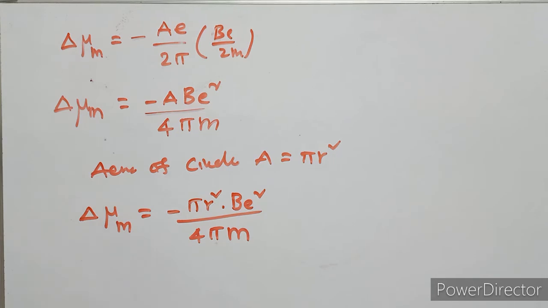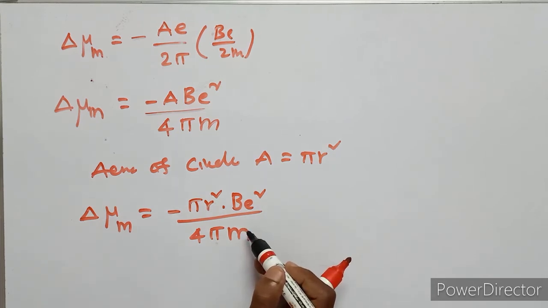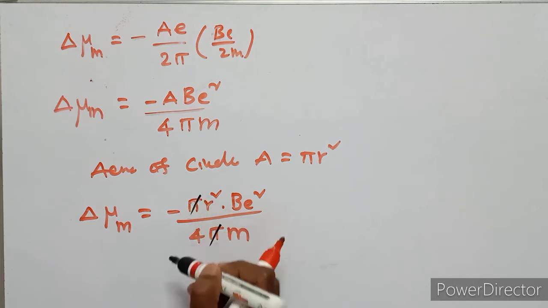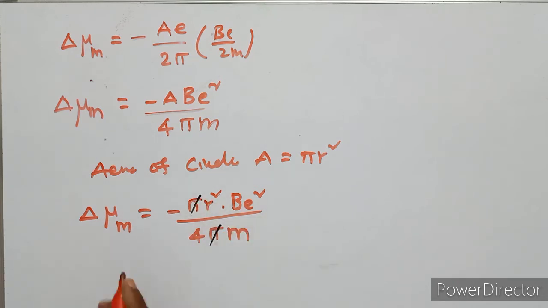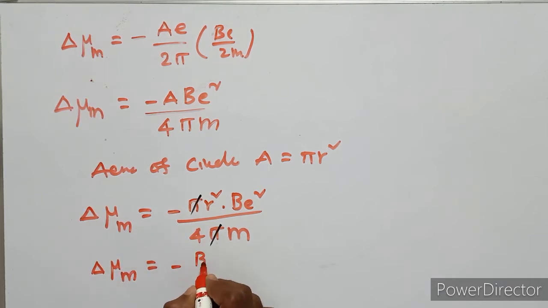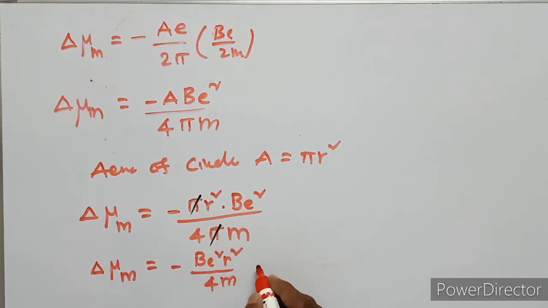Here pi cancels. Remaining is the change in magnetic moment delta mu suffix m equals minus B e square r square upon 4m. This is the fourth equation.